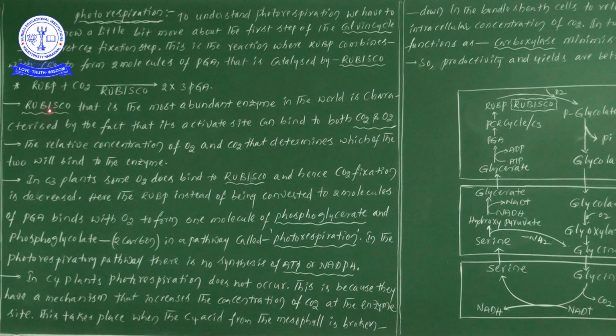Rubisco is an enzyme, and an enzyme definitely has an active site for the binding of a substrate. In the mineral nutrition chapter, while talking about the nitrogenase enzyme, I told you that active sites are there in the nitrogenase enzyme.